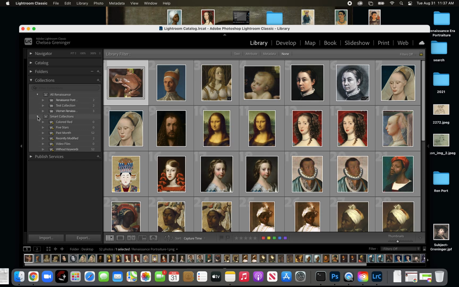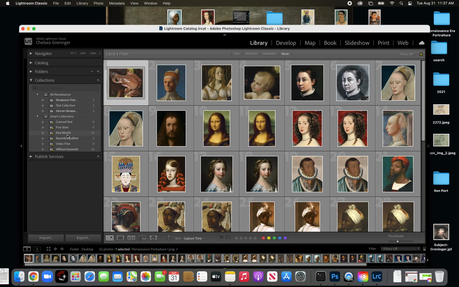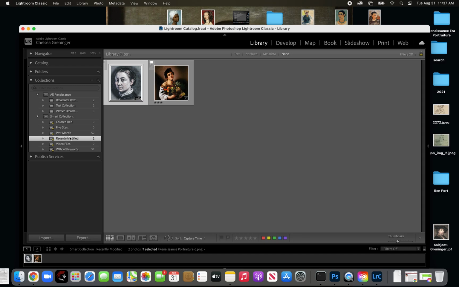Smart collections. When you upload all your photos, Lightroom will categorize them into what they call smart collections, which is kind of fun. Or if you start starring or rating your photos, they'll put them in there. If you've uploaded something in the past month, it's going to put it in there. Recently modified, put it in there.